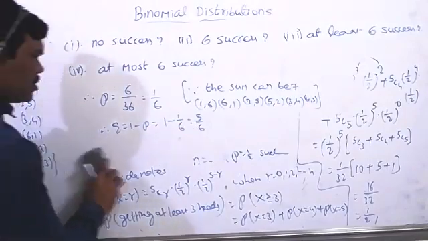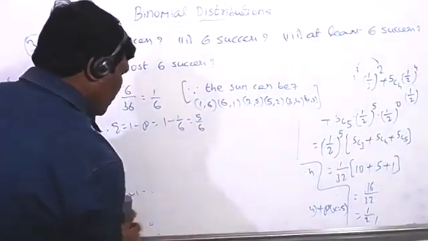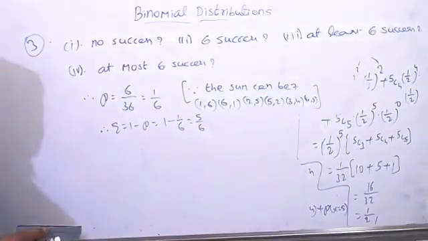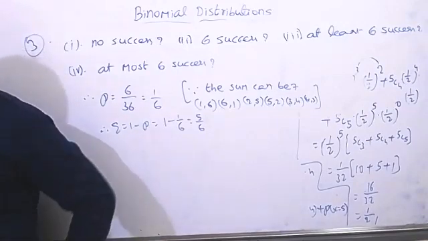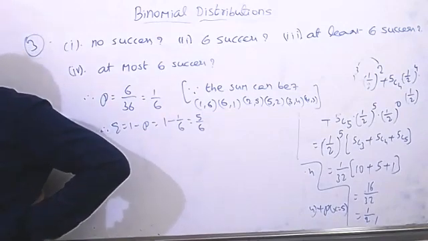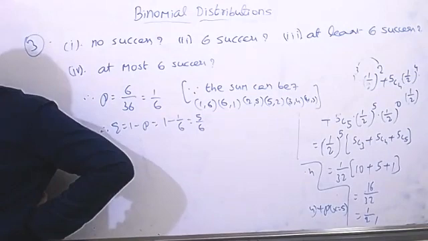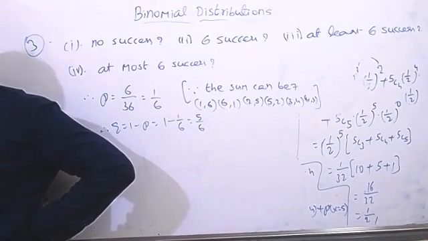Next, x denotes. And what is the meaning of x here now? X denotes the sum is a. So that also you can write now. Let x denote the number of successes in 7 throws of a pair of dice. Full stop.